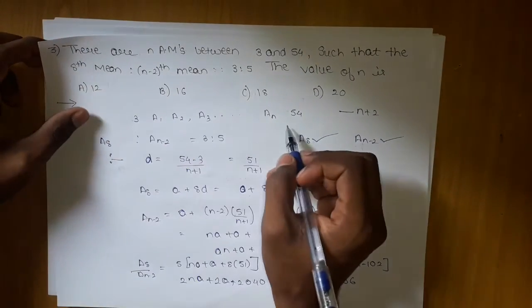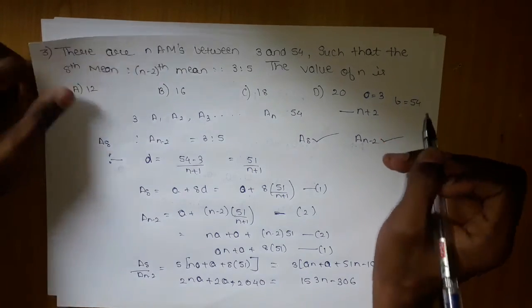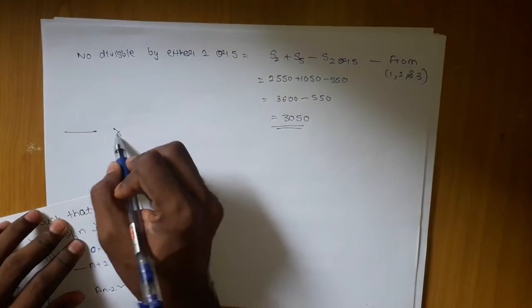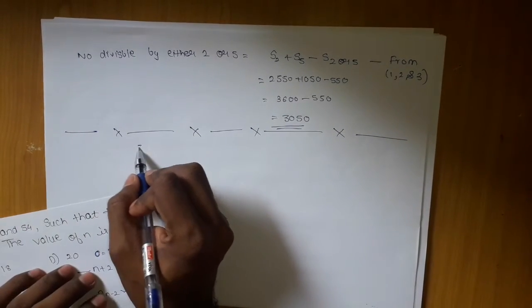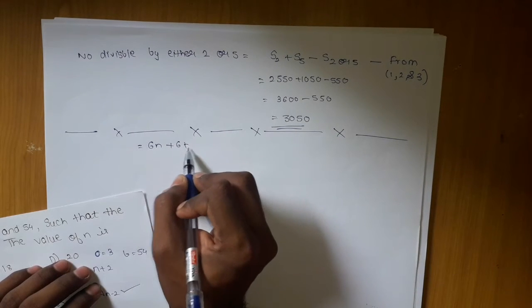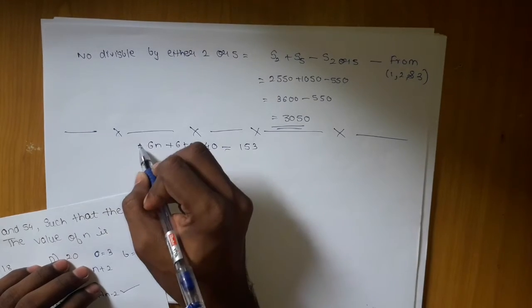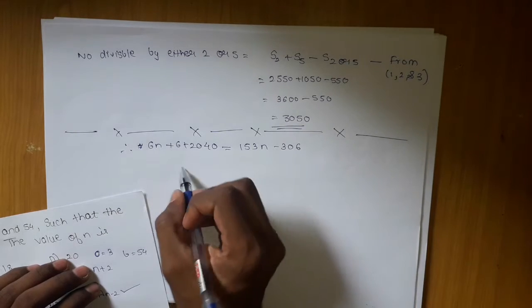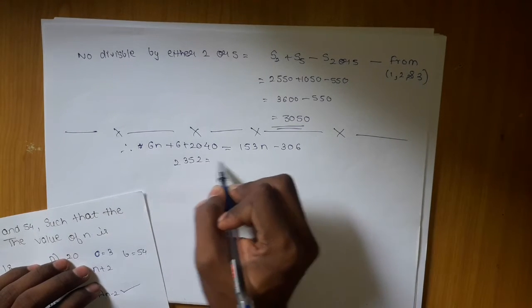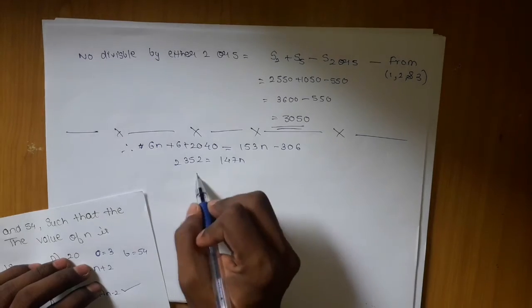In insertion, a is the starting term which is 3 and b is the end term which is 54. This is the continuation of the previous formula. Here, the moment I put a, I will get 6n plus 2040 is equal to 153n minus 306, and I am left with 2352 equal to 147n, and if we divide it, we get n is equal to 16.